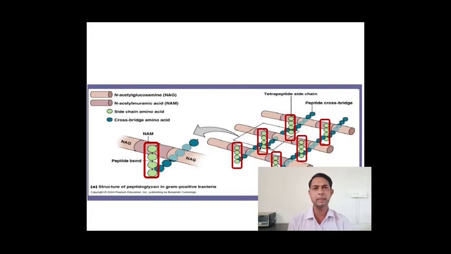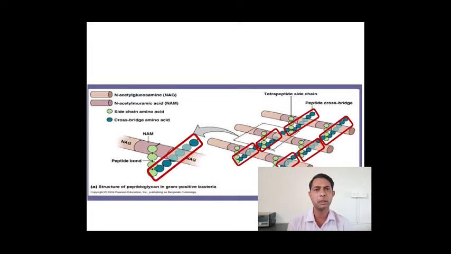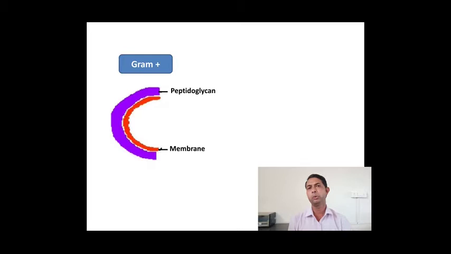Along with this NAG, NAM and tetrapeptide, there is a chain of another type of amino acids, another type of material, that will again give strength to the peptidoglycan layer of the bacterial cell. This is known as the cross bridge peptide, or peptide for the cross bridge. So this NAM, NAG and the tetrapeptide, along with the cross bridge, act as a strong rigid structure of the cell wall made up of peptidoglycan.